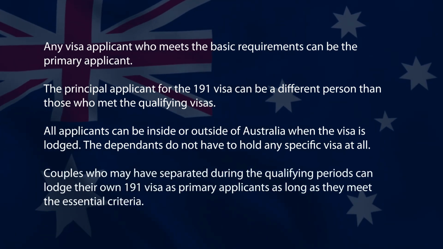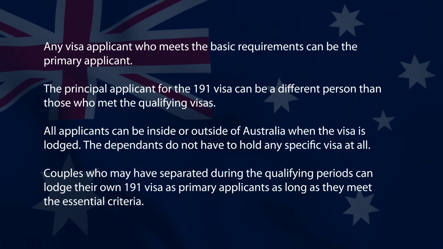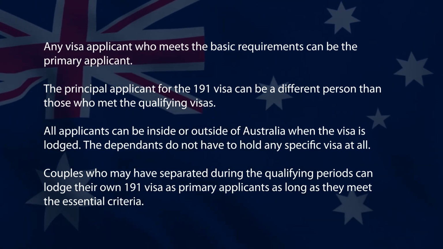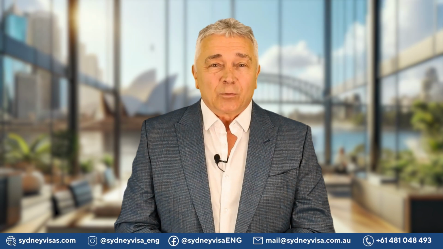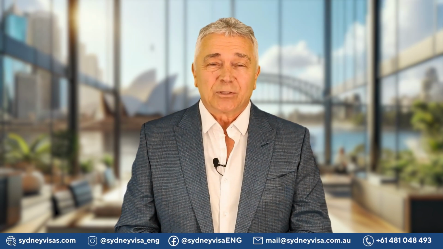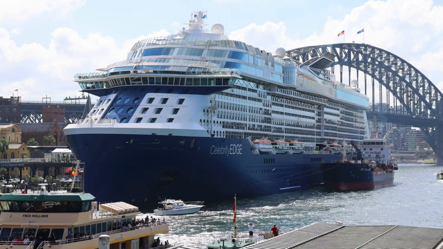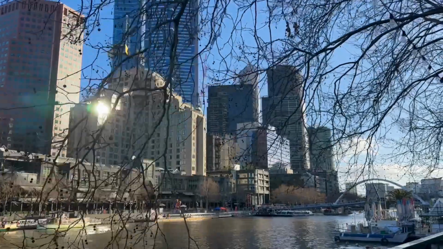Couples who may have separated during qualifying periods can submit their own Visa 191 as primary applicants if they meet the basic criteria. While your Visa 191 application is being processed, you must still comply with your visa conditions. After your permanent residency is granted, you can do whatever you wish.